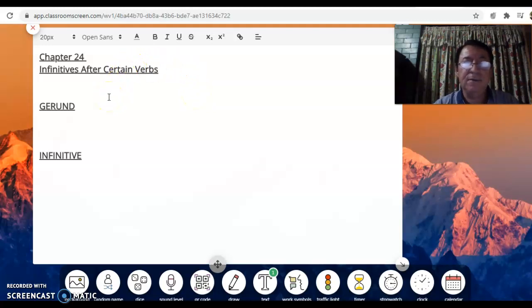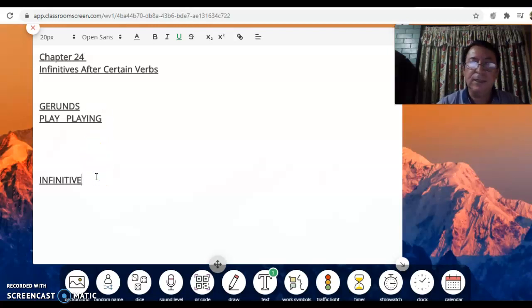And in there we have to start with infinitives after certain verbs. So if you remember in the last class, we saw gerunds. Okay, you know that a gerund is a verb with ing. Okay, you have to have this clear. For example, play and playing. And do you remember, there are verbs that are followed by gerunds. Okay, today we are going to see infinitives after certain verbs.